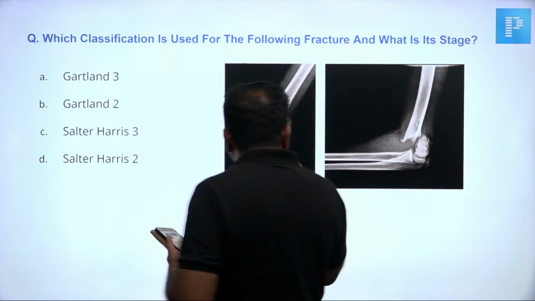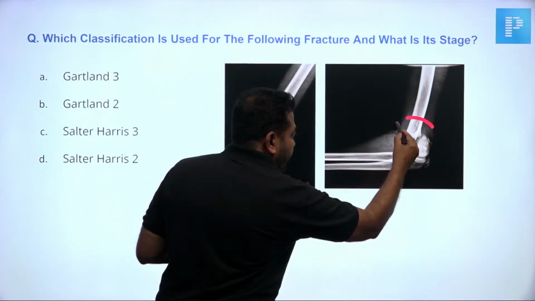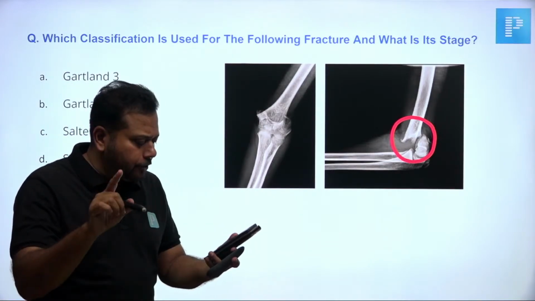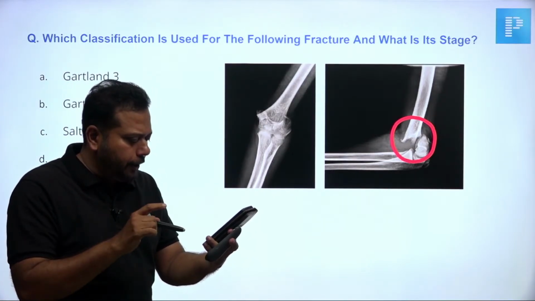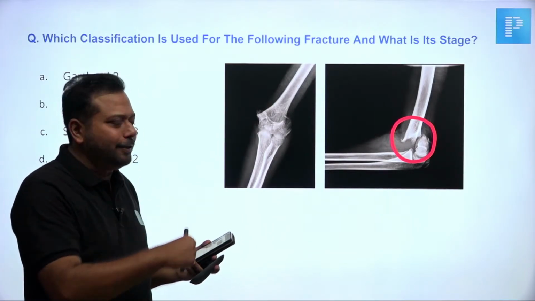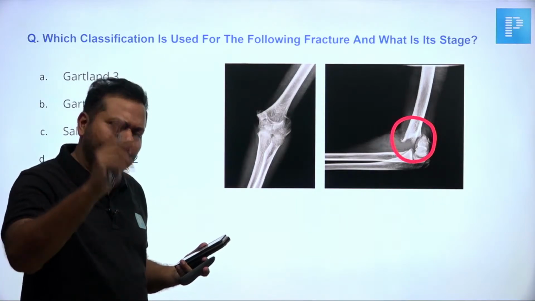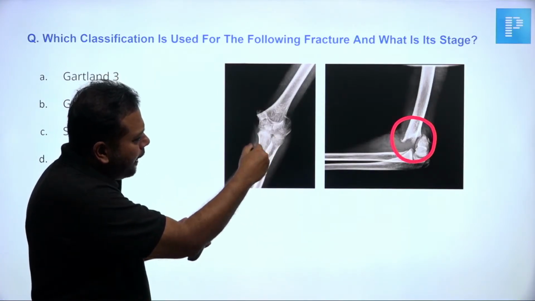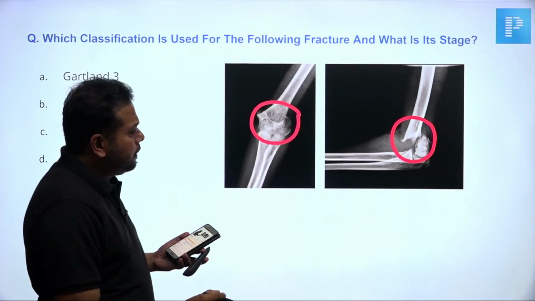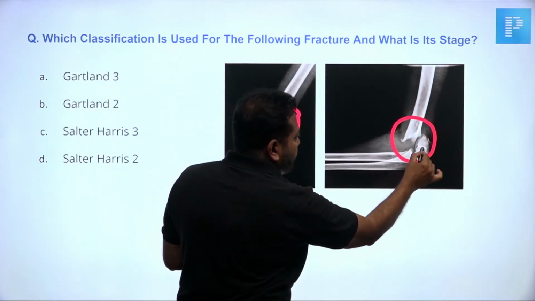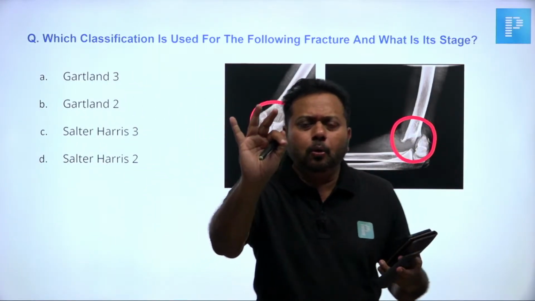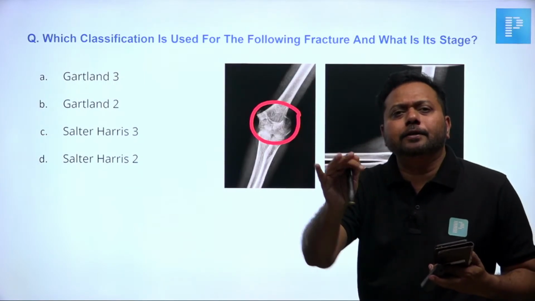I am able to see a supracondylar fracture, and when I see this, the distal fragment is totally displaced. Siddharth Sharma says the question is easy to moderate. Don't worry, we will crack it. We know the classification system for supracondylar fracture is Gartland.